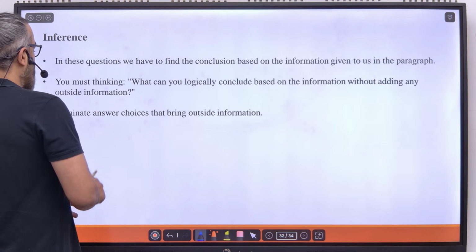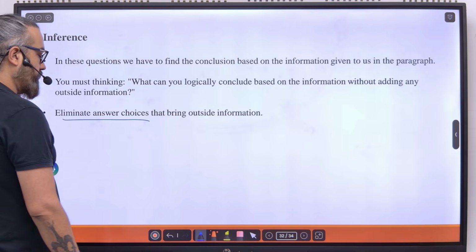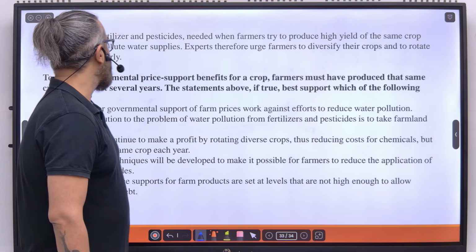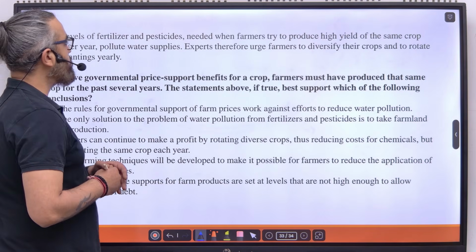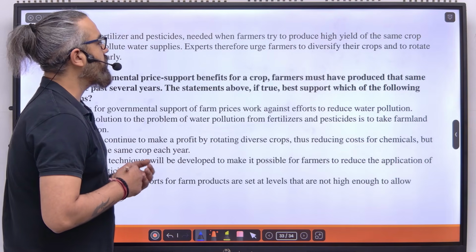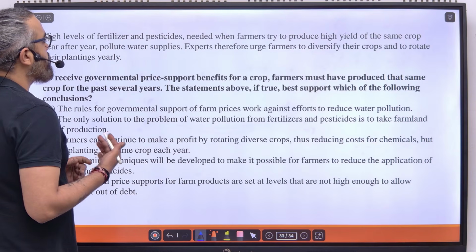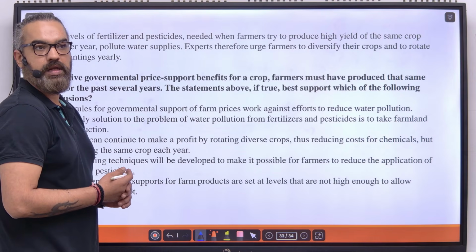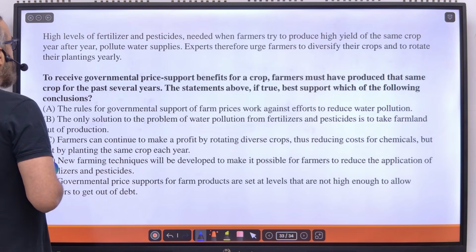You must be thinking, what can you logically conclude based on the information without adding any outside information? Eliminate answer choices that bring outside information, as we've discussed already. Let's take a look at the question now. High levels of fertilizers and pesticides needed when farmers try to produce high yield of the same crop year after year pollute water supplies. Experts therefore urge farmers to diversify their crops and to rotate their plantings yearly.